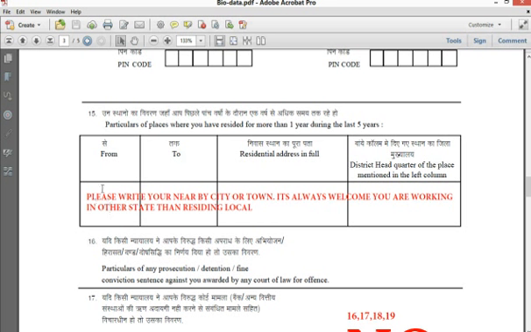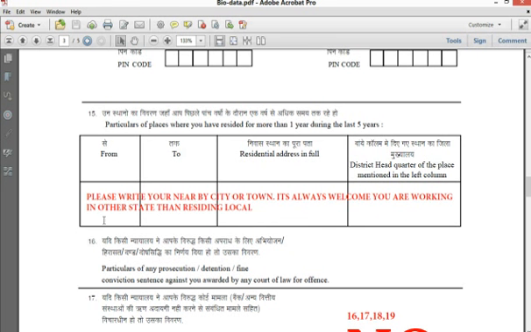So, for example, June 2010, no need to write the date, just write the approximate month and the year, like June 2010 to April 2011. I was living in Bangalore, and just write Bangalore here, as Bangalore is the district headquarters. You can just write Bangalore here itself. And from April, next comes May 2011 to June 2013. I was living in Chennai.